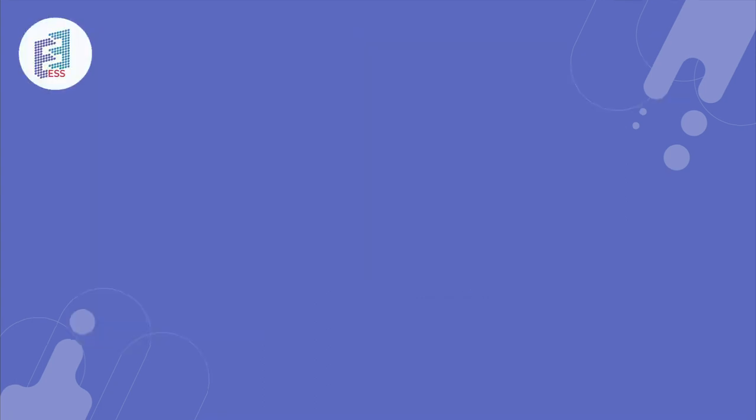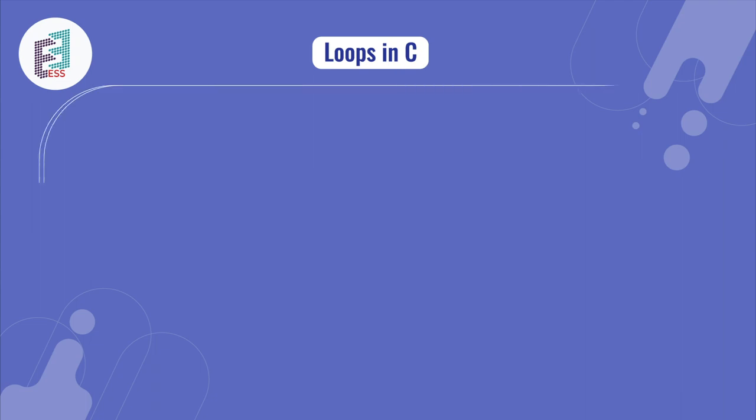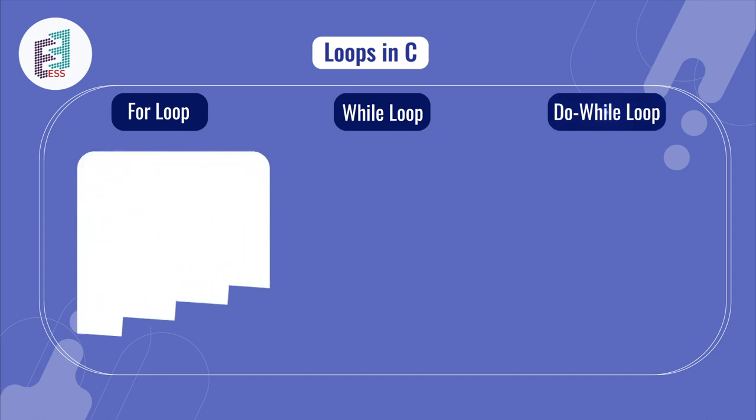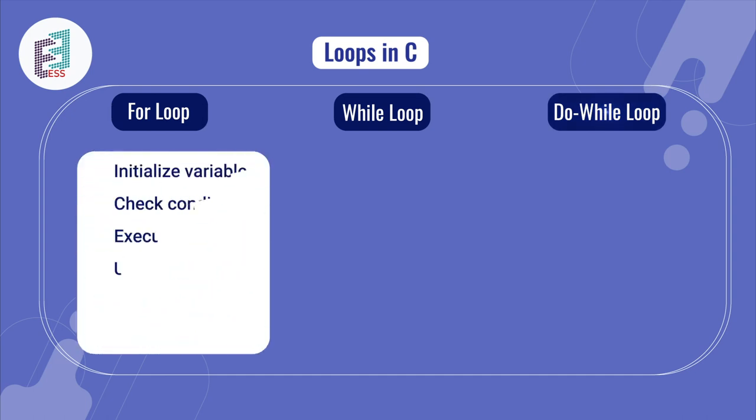In the next slide, we'll be seeing the loops in C. Here there are three different types: for loop, while loop, and do while loop. In the for loop, first it initializes the variable and checks the condition, and if it is true, then it executes the body and updates the variable, and if it is false, it goes to the exit part.